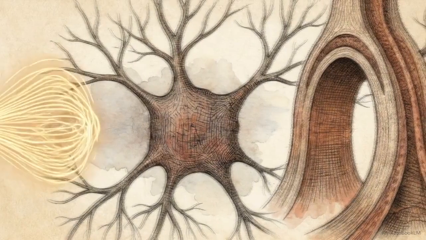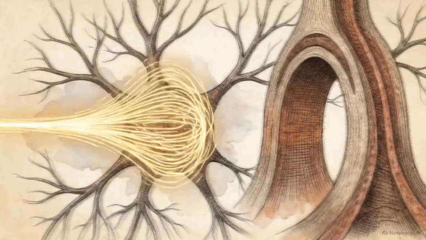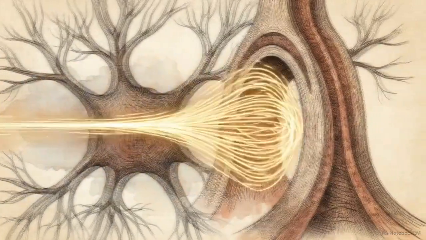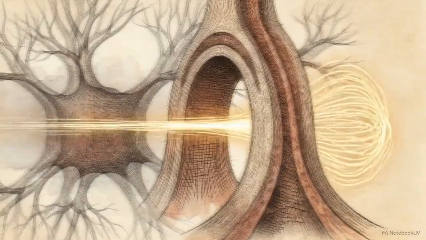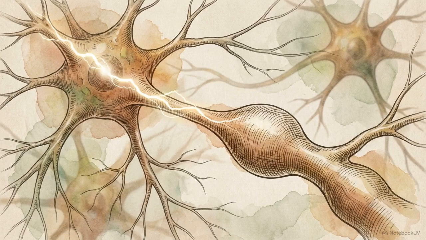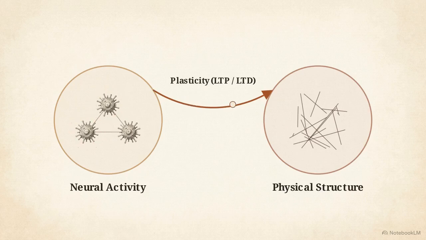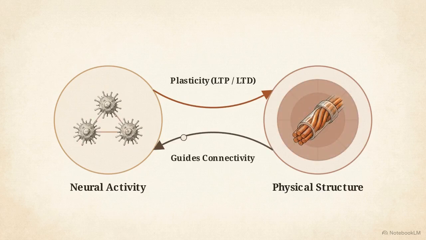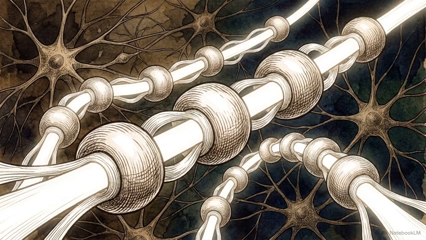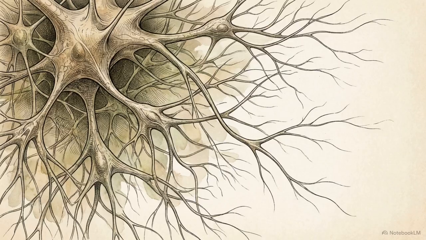Neural activity operates on landscapes sculpted by experience, which in turn process future information with much greater efficiency. Neural activity influences structure through plasticity. Structure influences future activity through connectivity. The two processes form a continuous feedback loop in which experience gradually sculpts the organization of the nervous system. The result is a biological system capable of constructing increasingly stable neural organizations while remaining flexible enough to adapt to new circumstances.